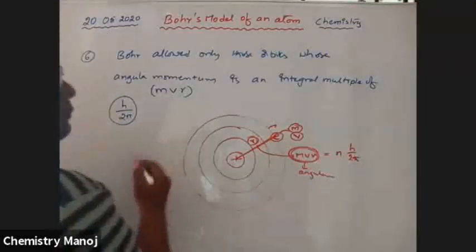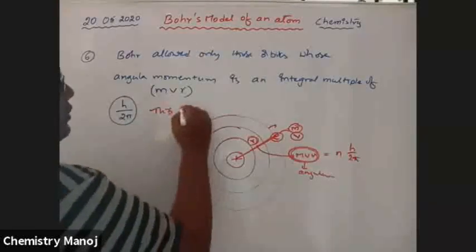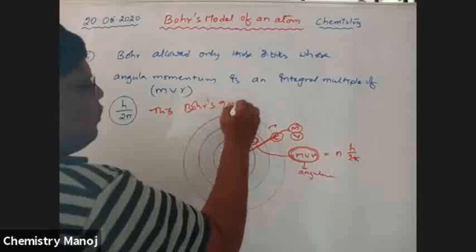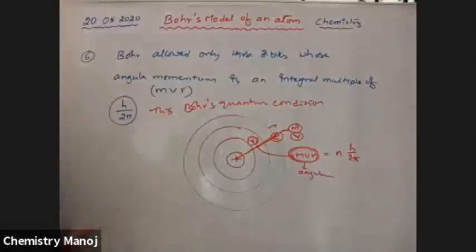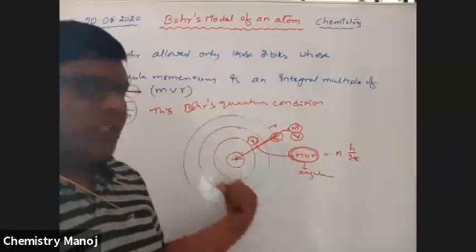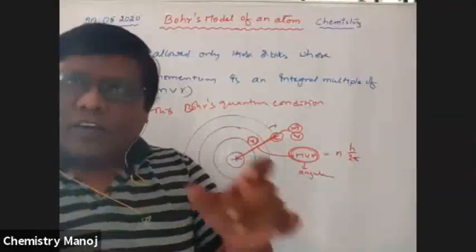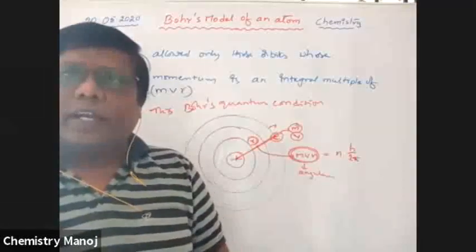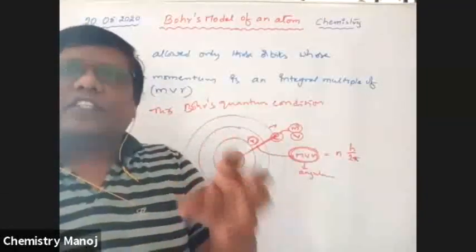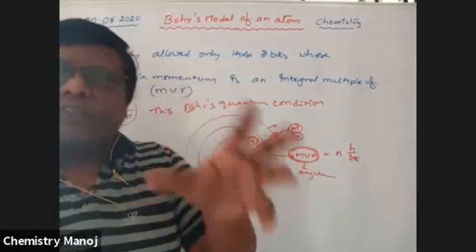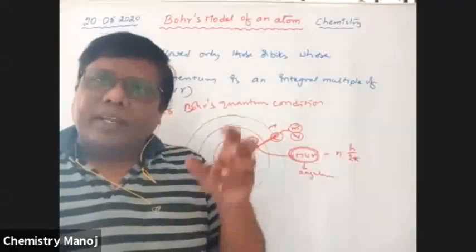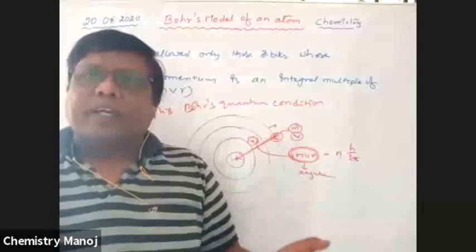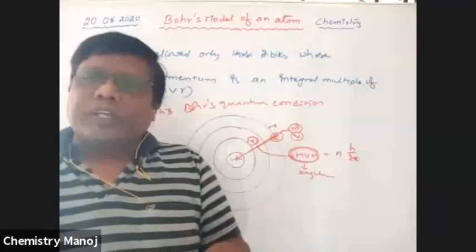This is called Bohr's quantum condition. That means the angular momentum of an orbit is quantized to a fixed value. The term quantized was already explained in Planck's quantum theory. Any quantity or property fixed to a certain value is called quantization.